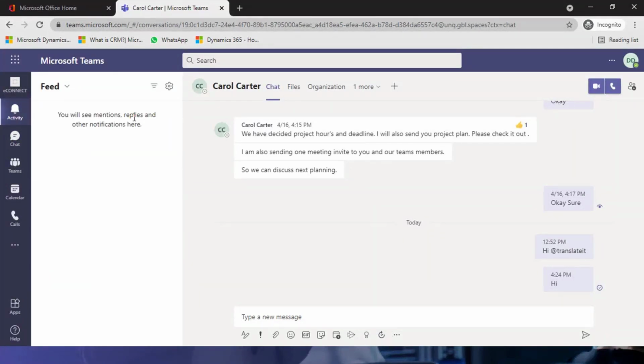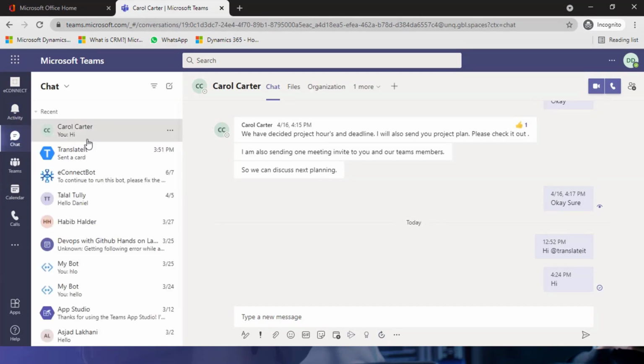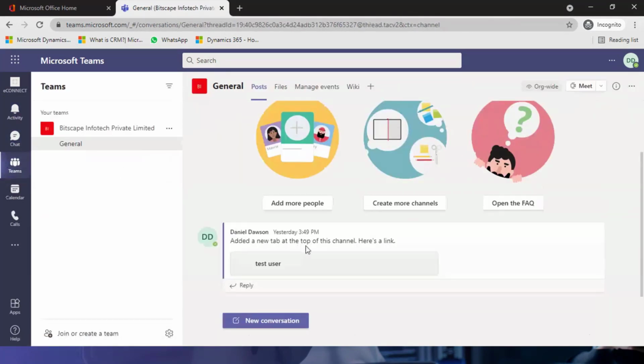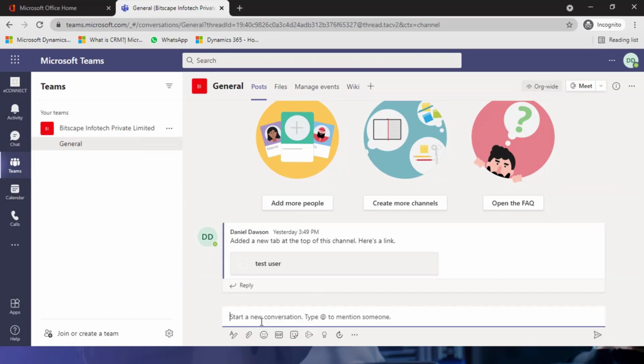You will see mentions, replies, and other notifications here. My chat, the whole history, is right here. Under Teams, right now I'm included in a general channel, so I can just start a new conversation right here. I can manage files, events, and so on. Calendar, calls, everything can be managed from here.